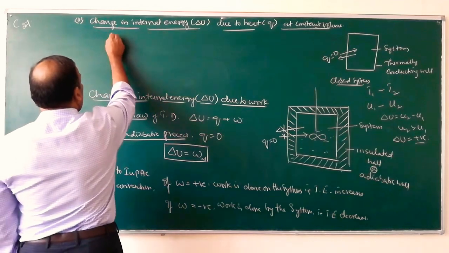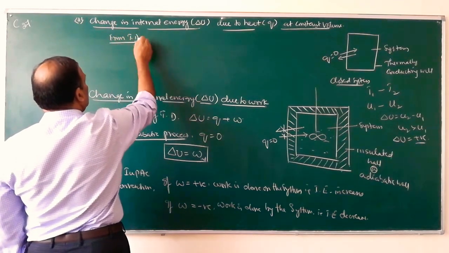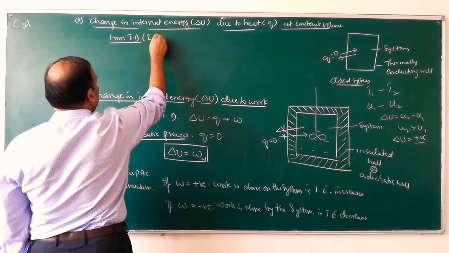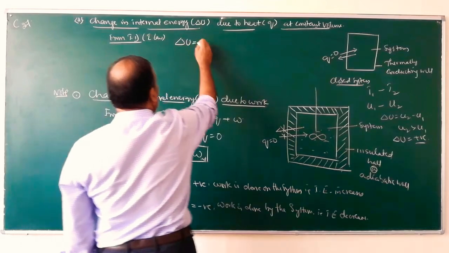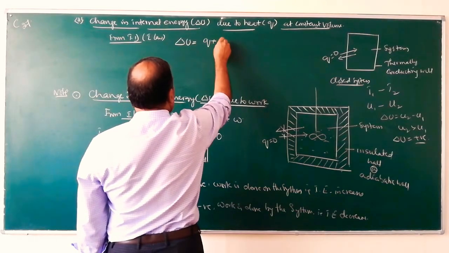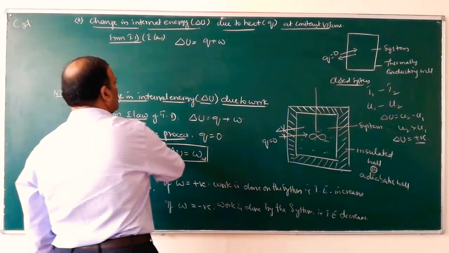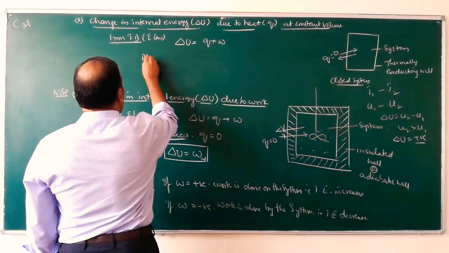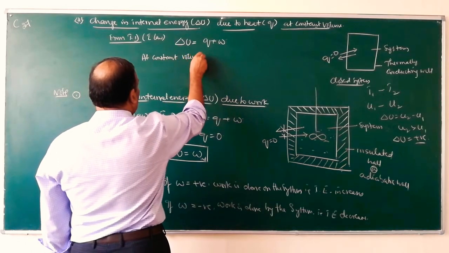So, from the first law of thermodynamics, delta U, change in internal energy, is equal to Q plus W. Next, at constant volume,